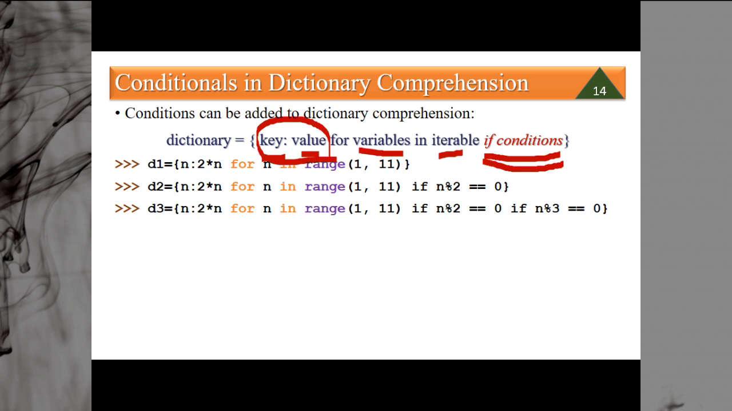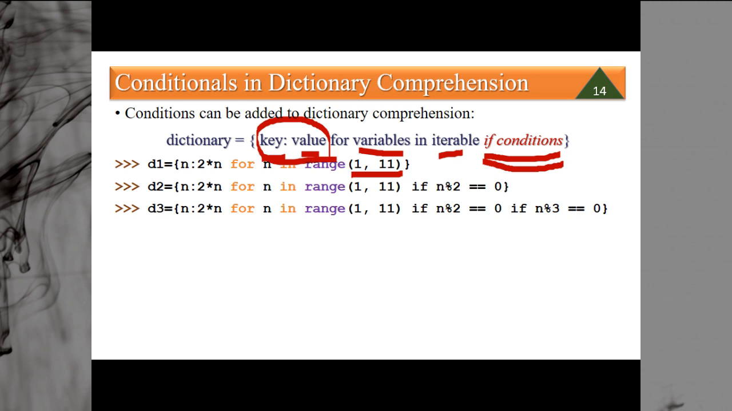D1 is equal to n colon 2 into n for n in range 1 to 11. Range 1 to 11, you know very well. It will generate a number between 1 to 10: 1, 2, 3, 4, 5, 6, 7, 8, 9, 10. This sequence will be generated. When the key is 1, value will be 2. When key is 2, value will be 4, 2 into n. When key will be 3, n will be 3, value will be 6. So it will give you 1 colon 2, 2 colon 4, 3 colon 6, 4 colon 8, and so on.